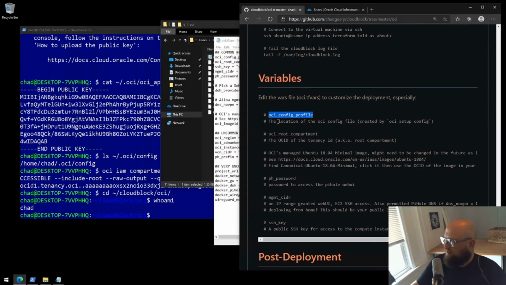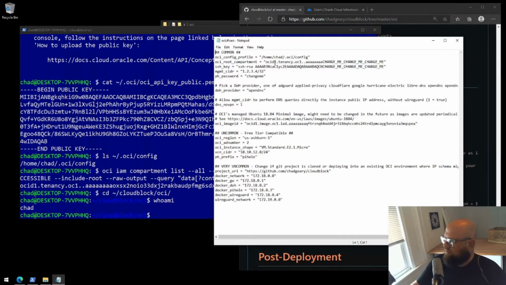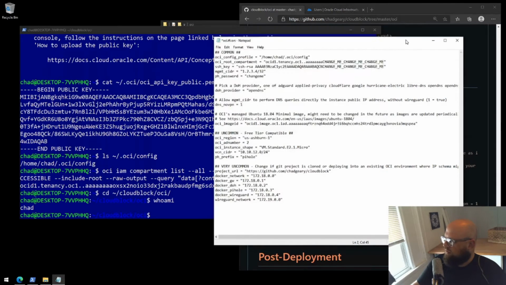OCI config profile, the location of the OCI config. That was this command here, and there's the location. I'm going to copy this, go back to Notepad, and make sure it's set. Mine's already set because, well, my name's Chad. All right. The root compartment ID, that's the output of the second command we ran. Copy that with a right click, paste it between the double quotes.